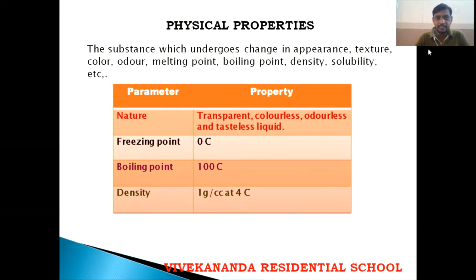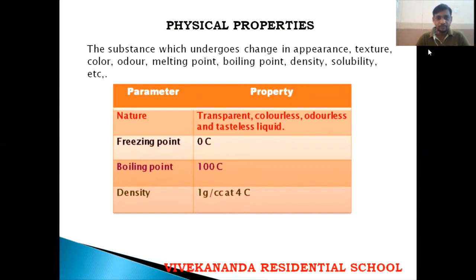Taking water, there are the melting point and the boiling point. At a certain temperature, ice changes to water, and that is called the melting point. If water changes to water vapor, that is called the boiling point. Density means mass per volume. If 1 gram of mass is taken, how much volume it occupies is called density. Solubility means dissolving in other substances. In further classes, we'll discuss solubility.